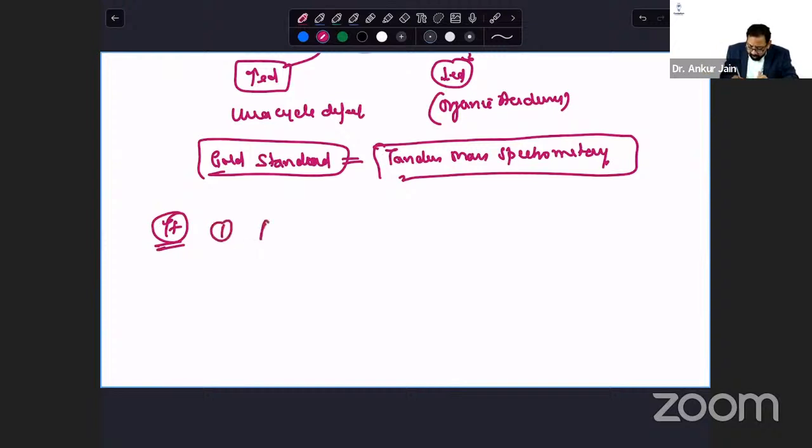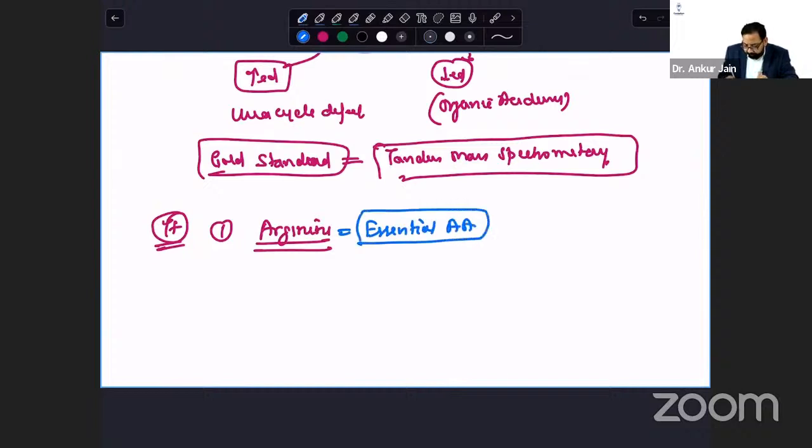First is arginine. You all know arginine is an essential amino acid or semi-essential. Yes, semi-essential. Few literature says that in childhood it is essential, but in adults it is semi-essential. So both points are correct. In children it is essential, in adulthood it is semi-essential.